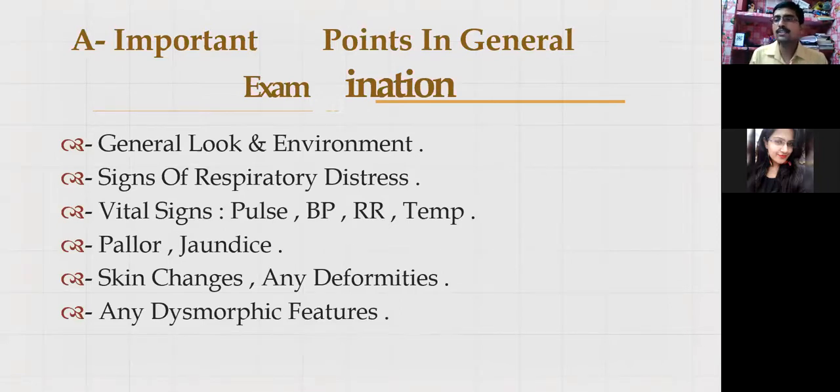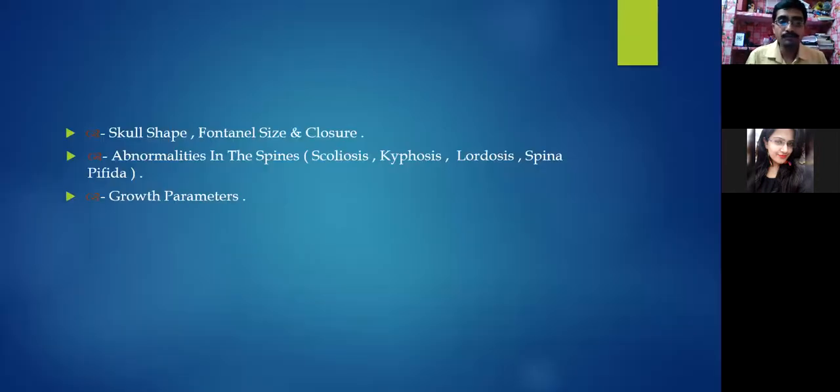So we'll look for signs of respiratory illnesses, signs of respiratory distress. We'll check the vital signs: pulse, blood pressure, respiration, temperature, skin color, pallor, any jaundice, skin changes, any deformities if present. If the patient has a chronic illness, in UMN there can be contracture and deformity. Even in LMN, sometimes due to shortening and disuse atrophy, there can be contracture. Any dysmorphic features, if present, have to be noticed.